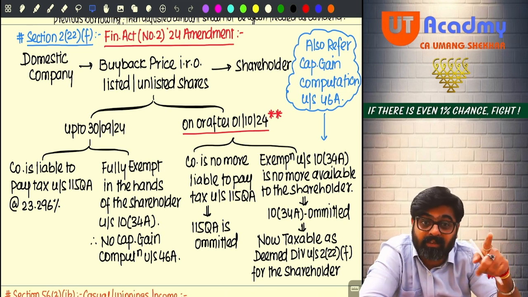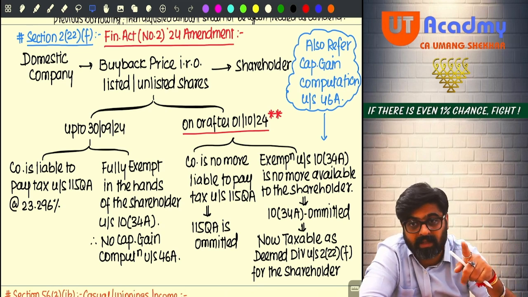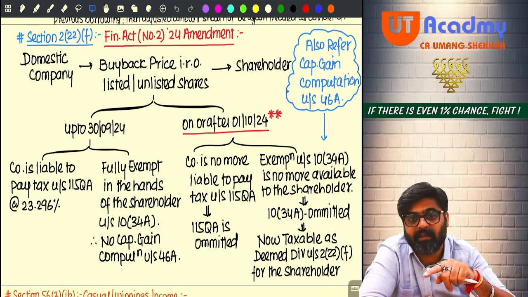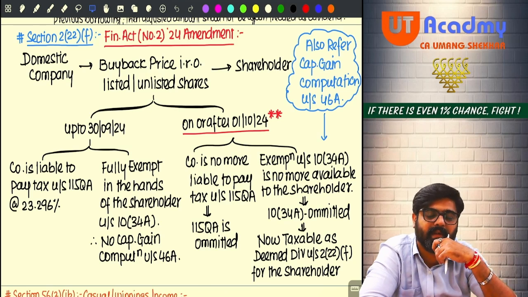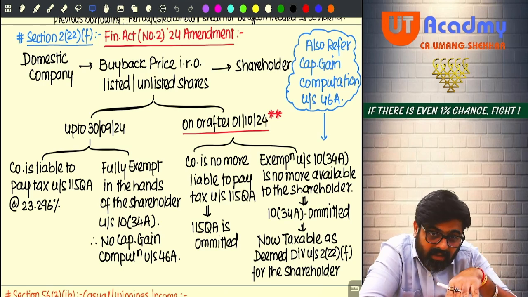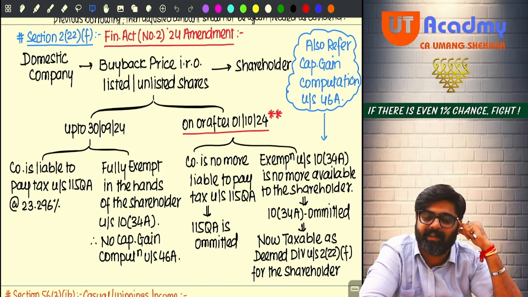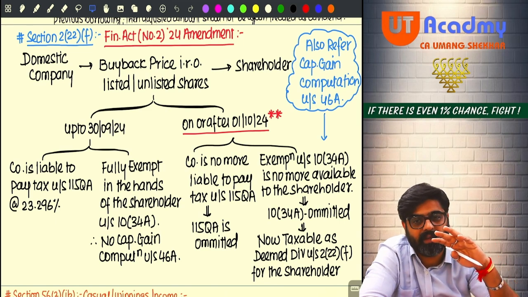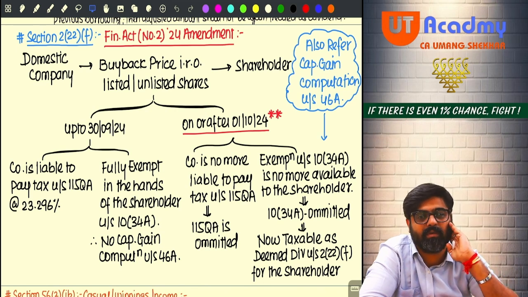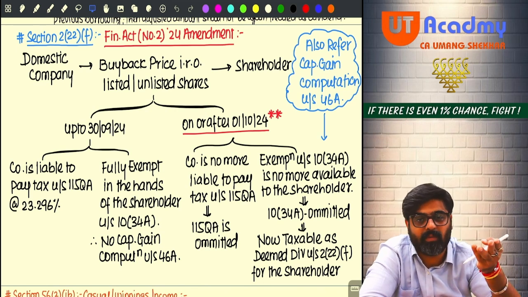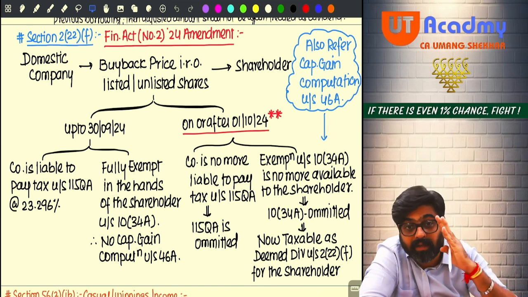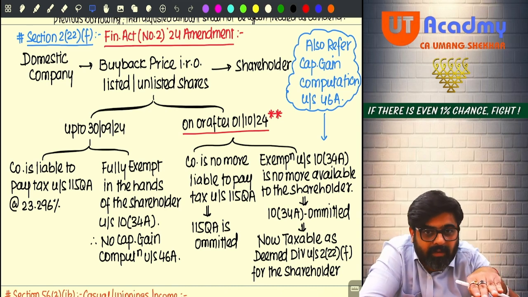But don't tax this as your full value of consideration under the head capital gains under 46A. Rather, consider that amount as your deemed dividend. No deduction for any cost will be allowed. No deduction for any cost will be allowed. And the entire amount will be taxed as your normal income under the head IFOS as your deemed dividend.